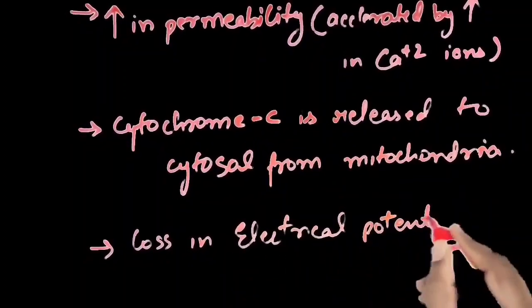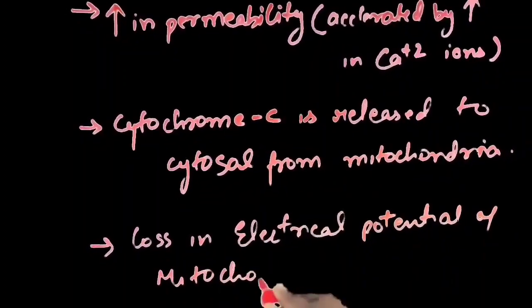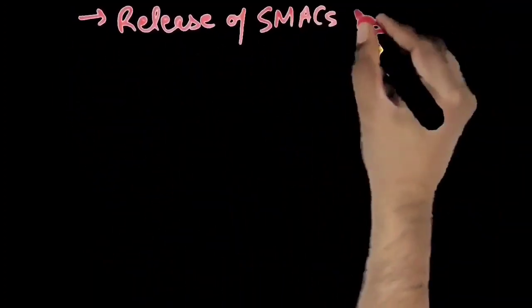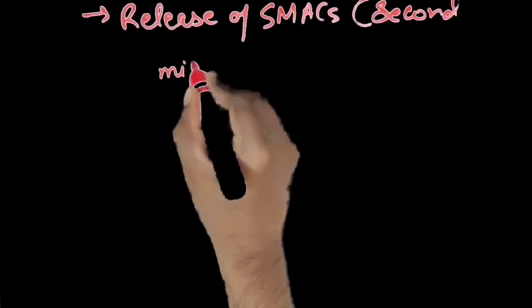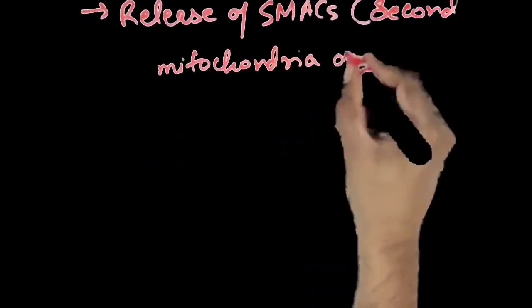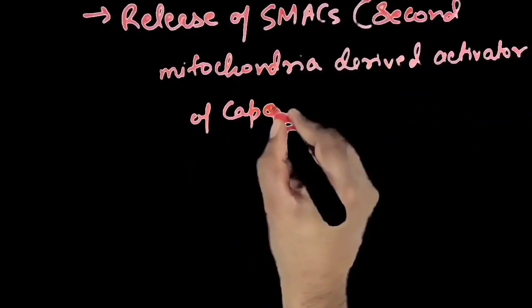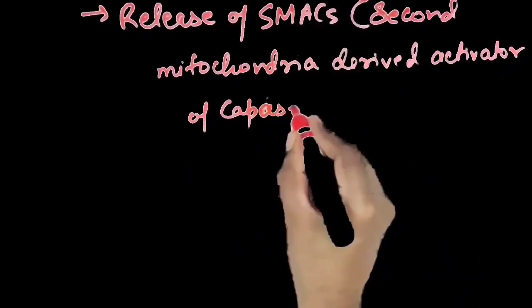The increase in permeability of the membrane causes a dramatic loss of electric potential of the mitochondria. Therefore, there is release of SMAC, second mitochondria-derived activator of caspases, into the cytosol.